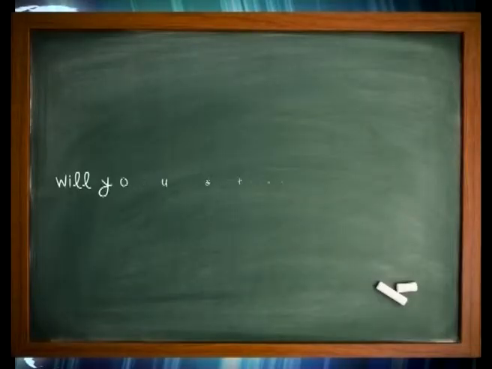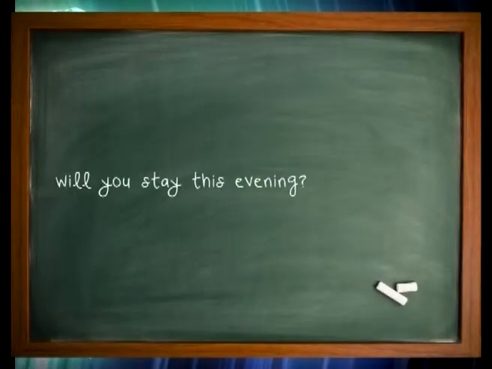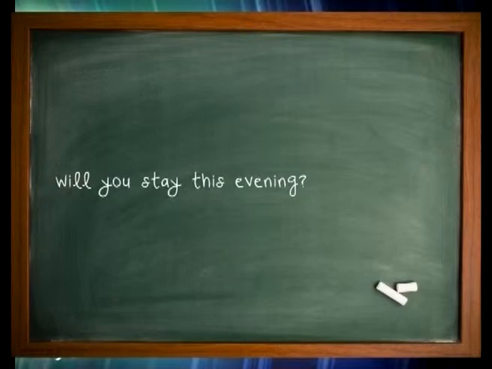Here, maybe the speaker is pressing or trying to influence the listener. And if you want to make a request or order, you can say, will you stay this evening? This is sort of a request. So in English, sometimes the things may appear the same at surface level, but they may give you quite a different idea.